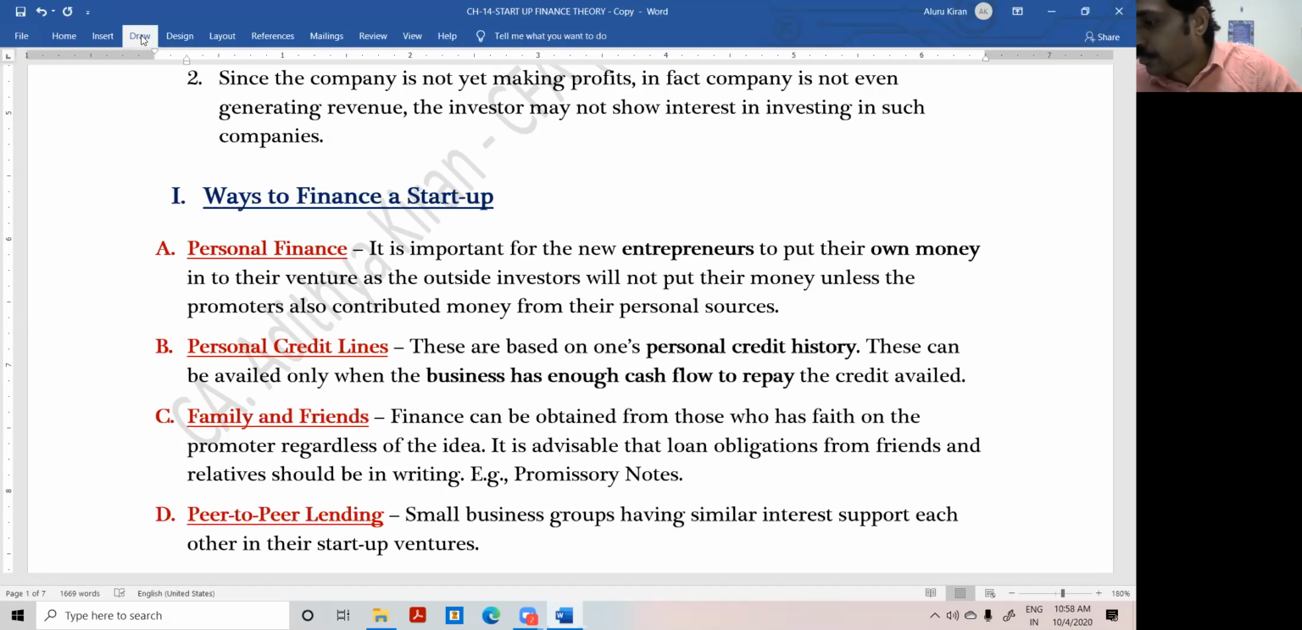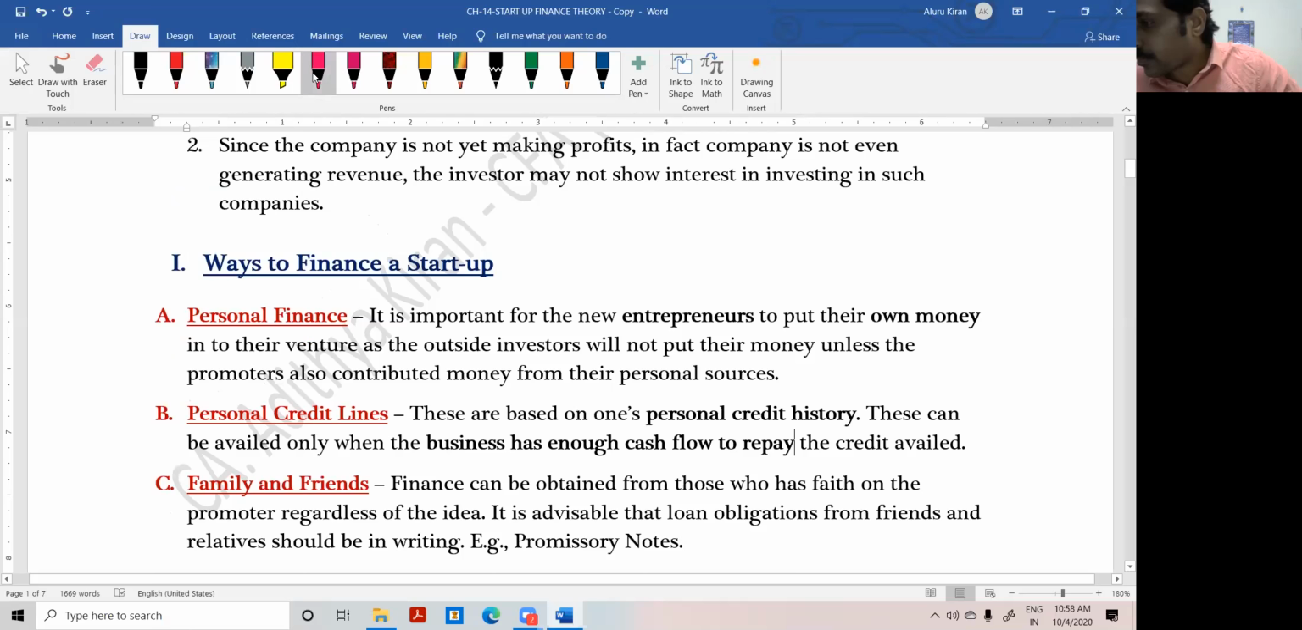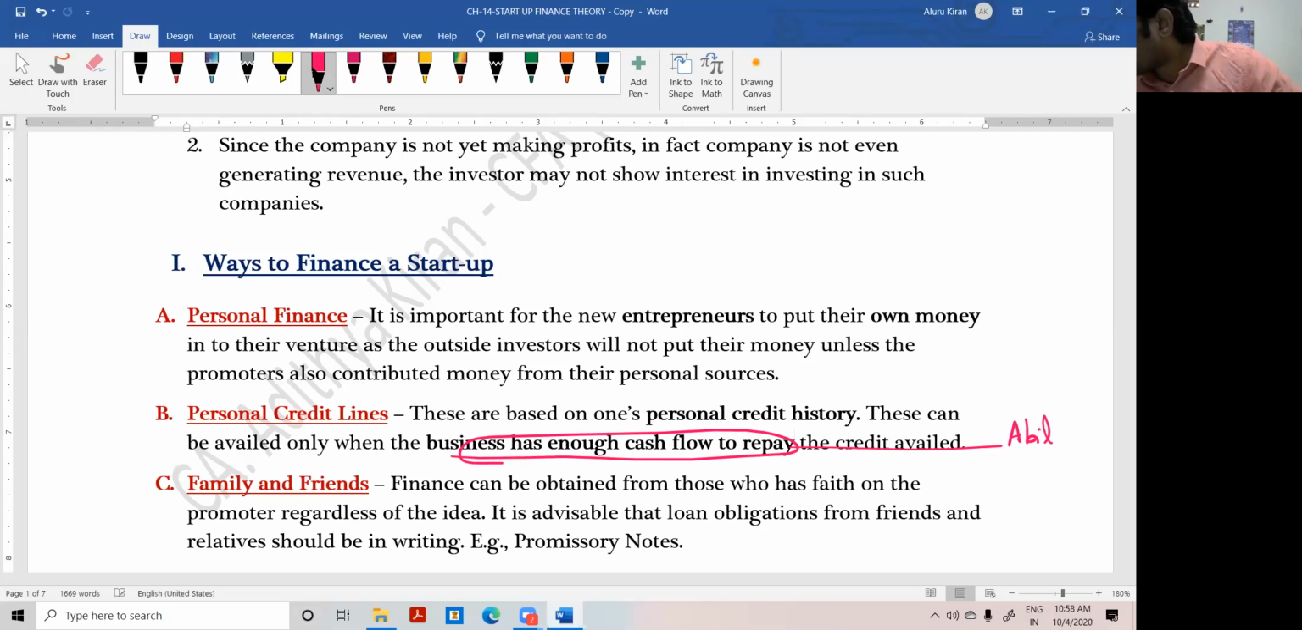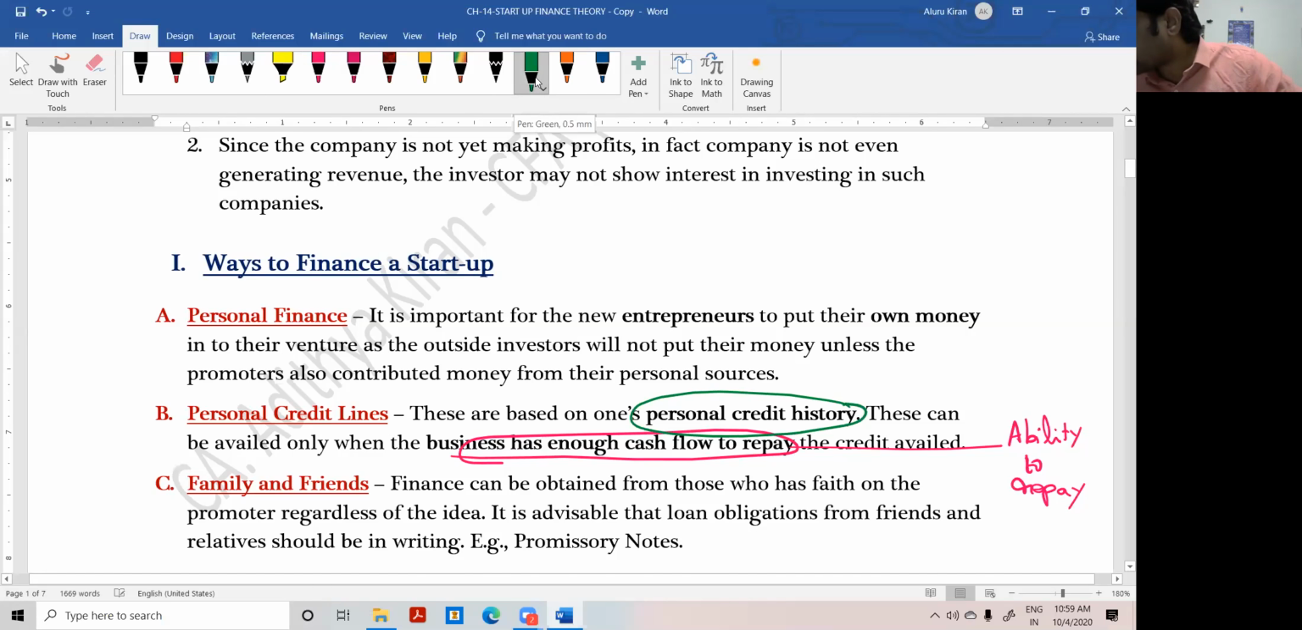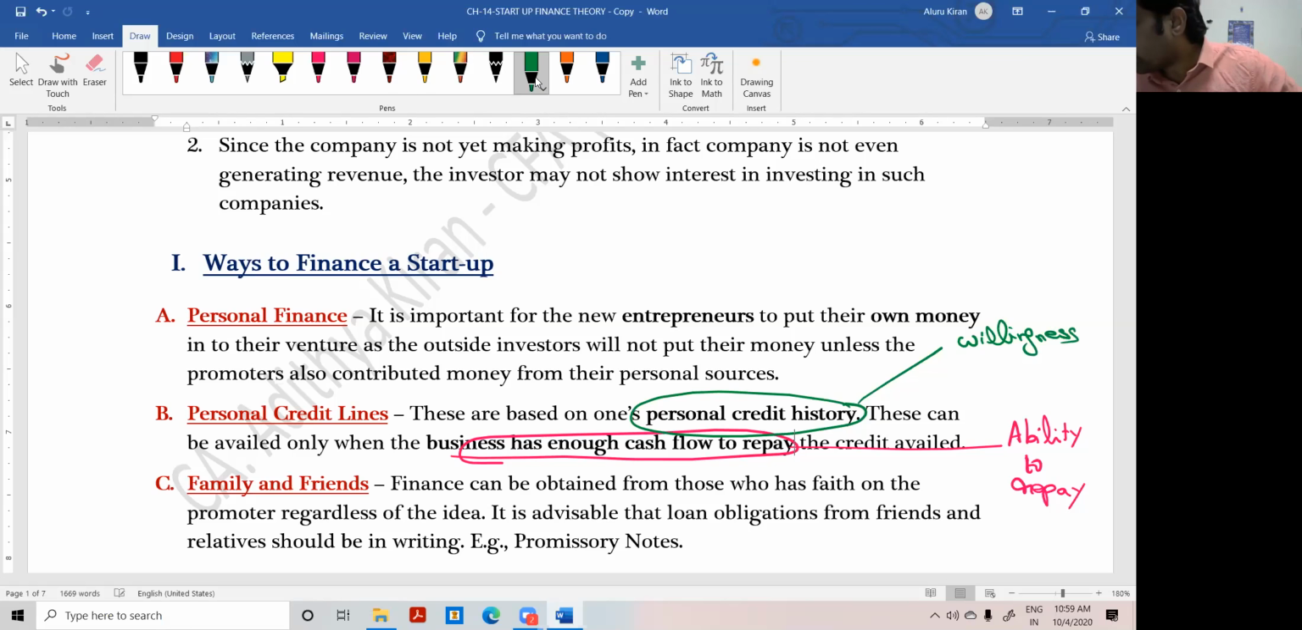This talks about the ability to repay the loan. Okay. Whereas this talks about willingness to repay, because in the past I have proven it. Okay. Willingness to repay. This is the point. So ability to repay and willingness to repay. Both should be there. Then only the banker will be willing to lend the money. Okay. Right. That is the point.